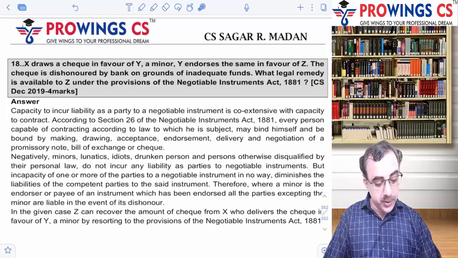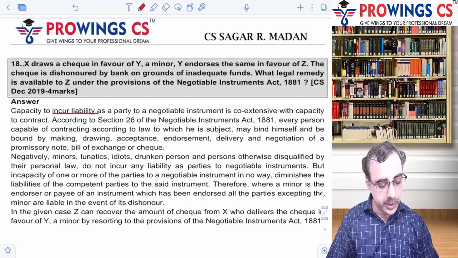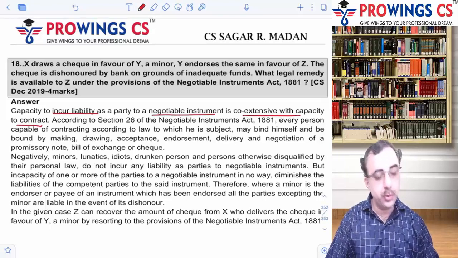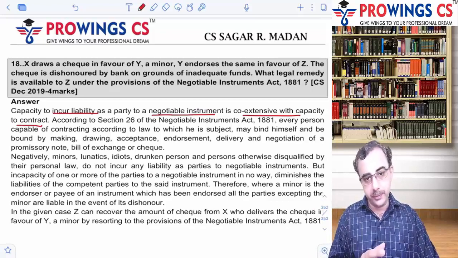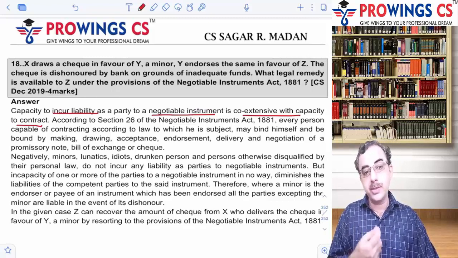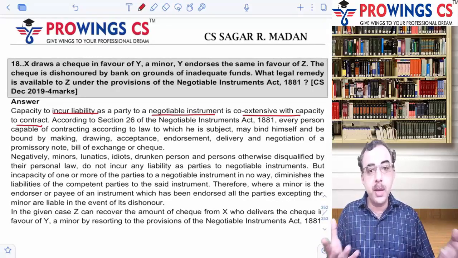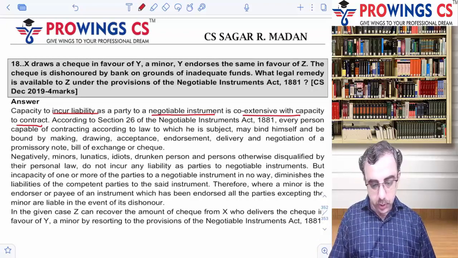Let's see. See यहाँ पे the capacity to incur a liability as a party to the negotiable instrument is coextensive with the capacity to contract. So as good as a person who is competent to contract is also a person who can sign a negotiable instrument or enter into it as a party to the negotiable instrument. If you cannot sign a contract, you cannot be a party to the negotiable instrument or liable party as such. Okay?